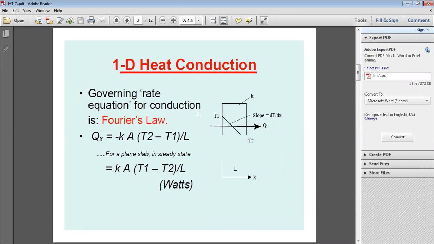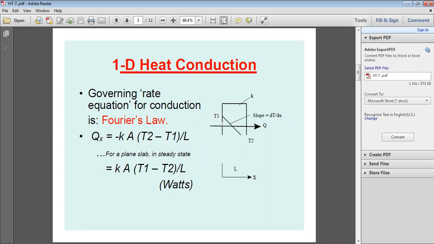And from that, you have to go for first integration, second integration. You have to apply the temperature values at the left side T1 and at the right side T2, and you will get, for one single plane wall, the Q heat transfer rate from Fourier's law. The governing rate equation for conduction is Fourier's law. And how do you calculate the heat transfer rate? Consider a single plane wall, a plane slab of thickness L in the x direction. That is only single one-dimensional.